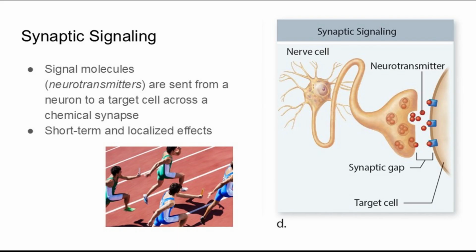And this is why I use the analogy of a relay race for synaptic signaling. We're going to start with the neurotransmitters, and then they're going to trigger other signalings from there.